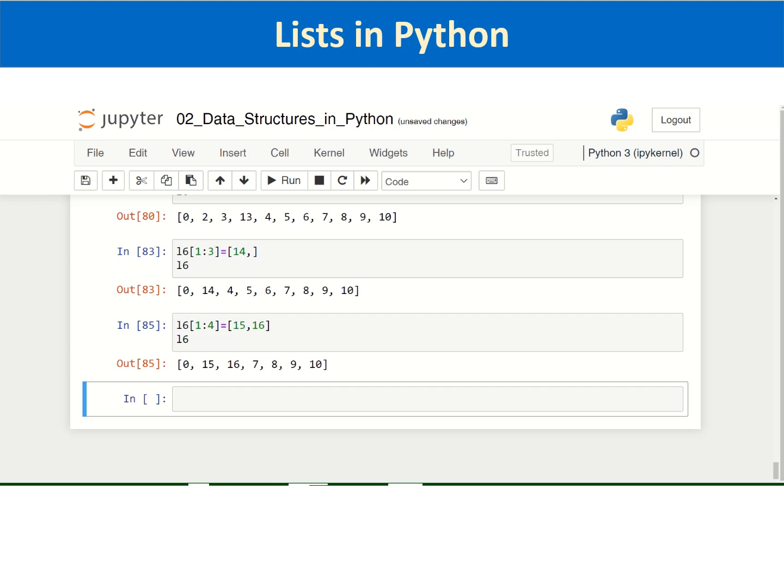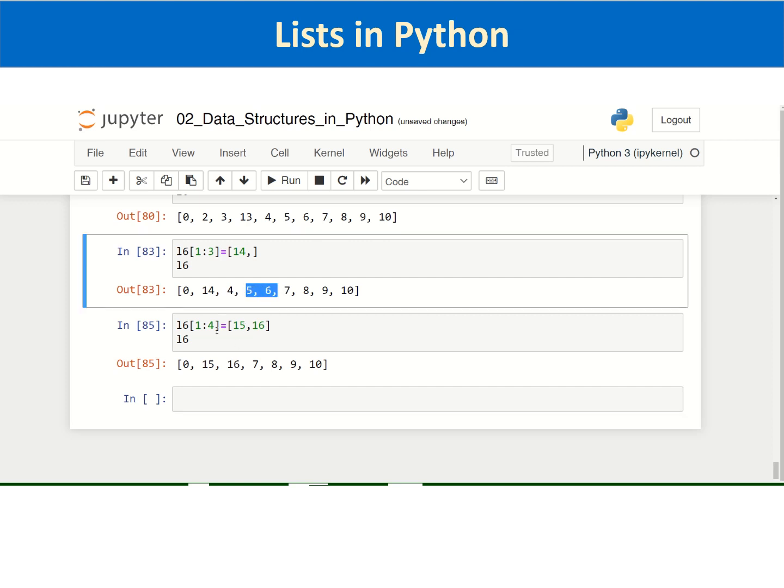So what has happened is, the element at index 0, there is no change. The element at index 1 is replaced by 15. The element at index 2 is replaced by 16. Whereas because we are not passing any element at index 3 and even 4, they are replaced, and the remaining elements are moving to the left.